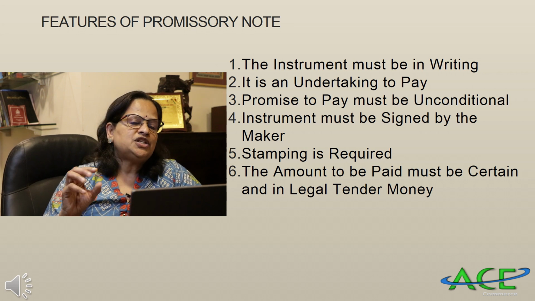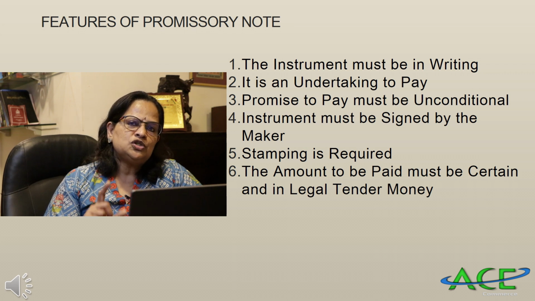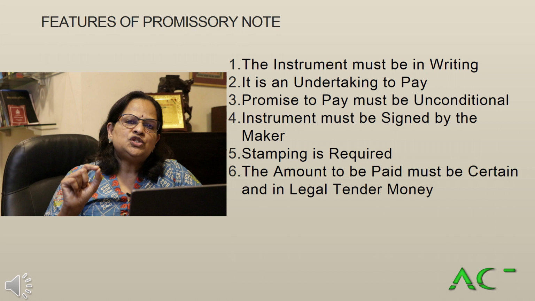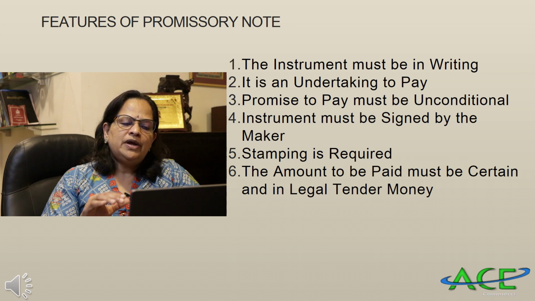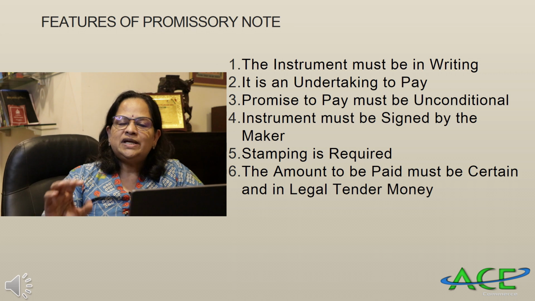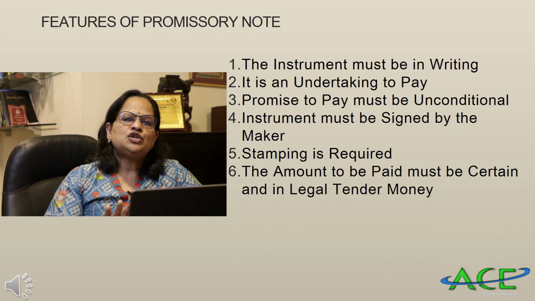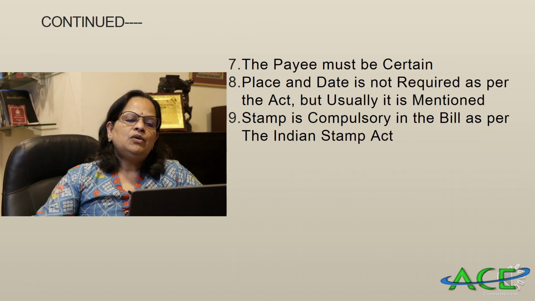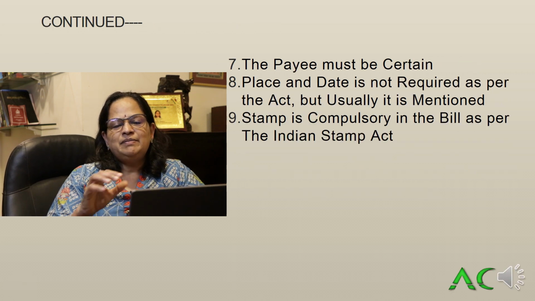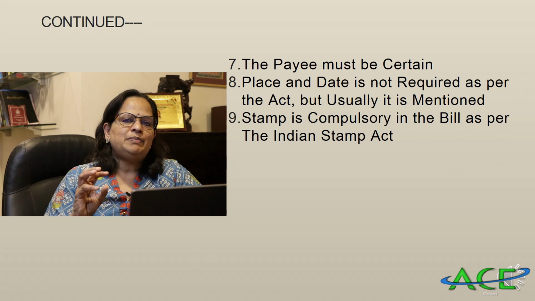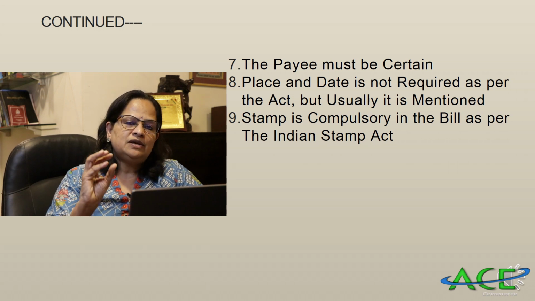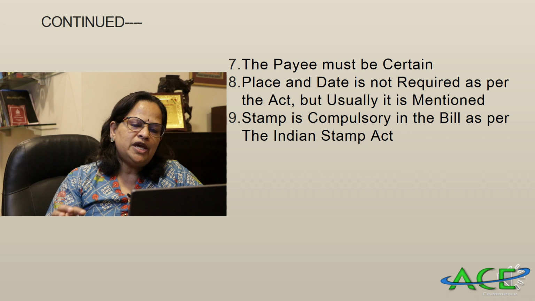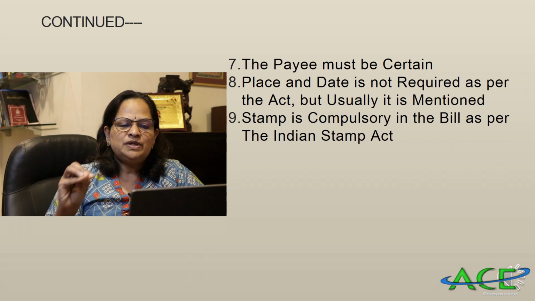Now, stamping is required. We have seen that for a bill of exchange stamping is required, and for a promissory note also stamping is required, whereas in the case of a check it is not required. The amount to be paid must be certain and in legal tender money. Whether it is 1000 rupees, 2000 rupees, whatever the amount, it should be in legal tender money. The payee must be certain, meaning to whom you are going to make the payment. Whether it is A or B or whoever, it should be specified.